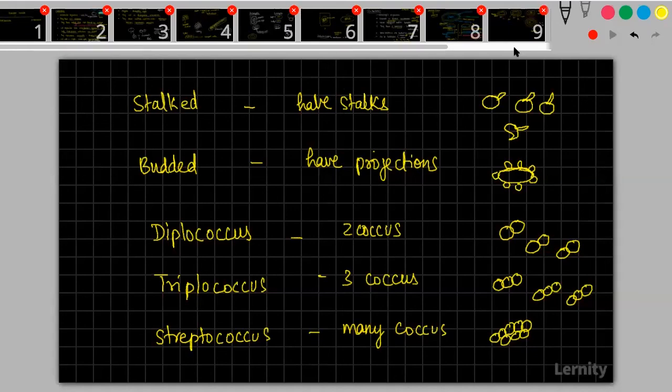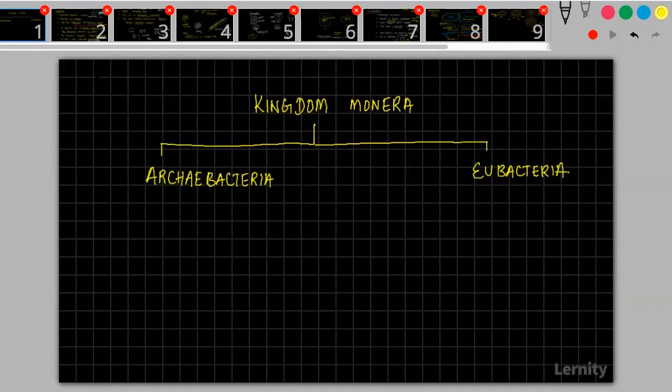Students are being given some online material in the form of PDF. You can use it. I'll just go through slides one to four, one by one. Slowly, please try to understand it. In the first slide, we divided the kingdom Monera into two types. Today we are seeing mostly about eubacteria. First we saw kingdom Monera in general, then we started going into the details of eubacteria.